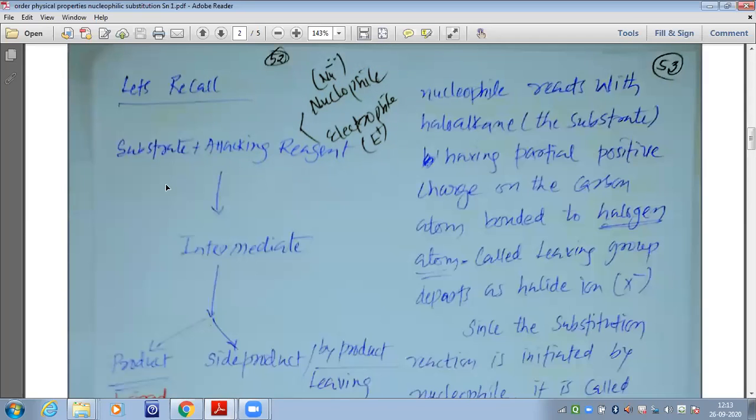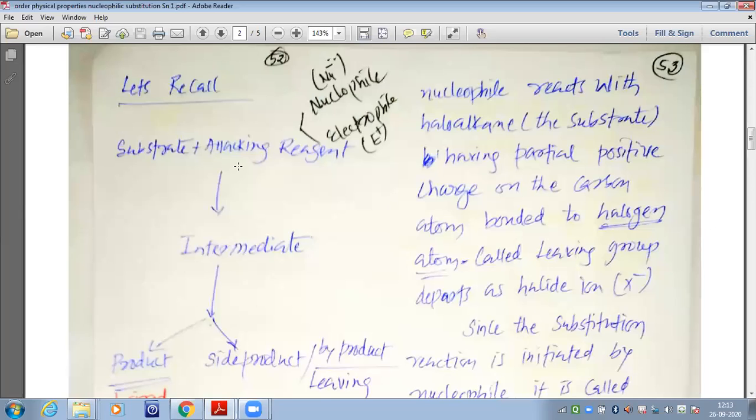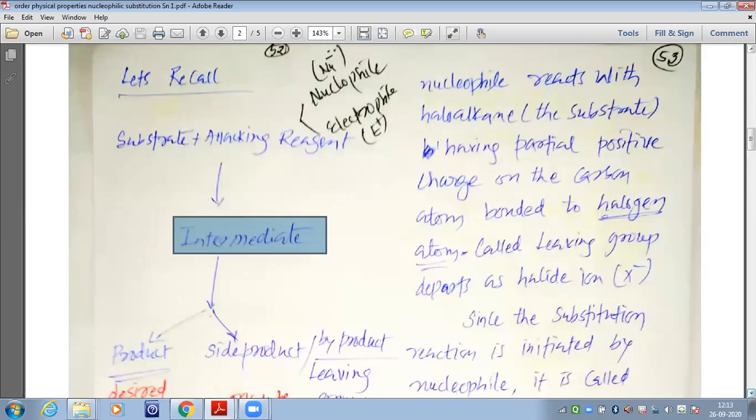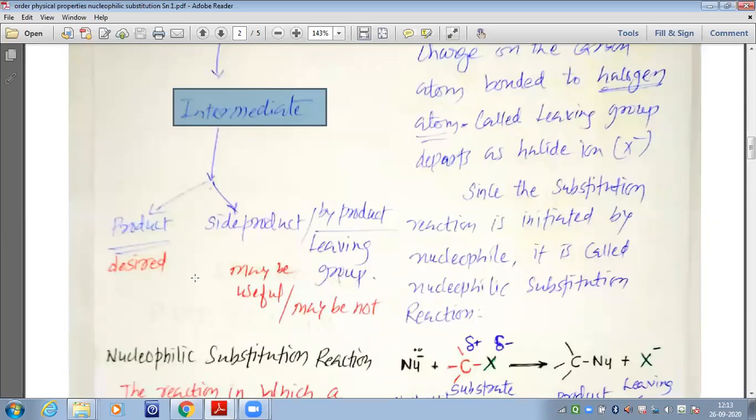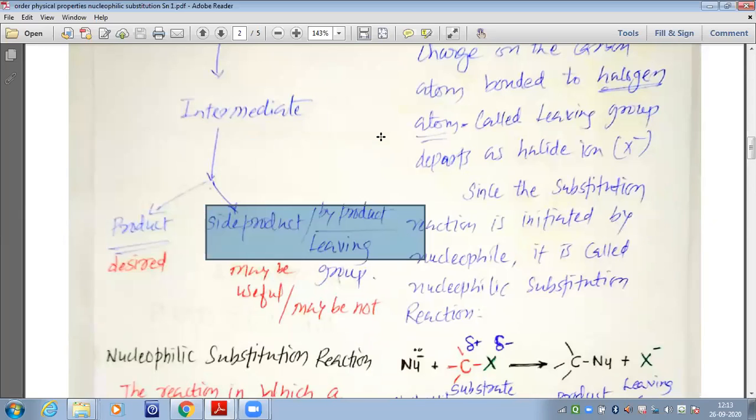Ultimately, when the substrate reacts with the attacking reagent, the intermediate would be formed. This intermediate ultimately leads to the formation of the product. The desired compound for which we have done the chemical reaction is known as the product, and generally the product is the desired compound. But we may have the side product, which we even call a byproduct.